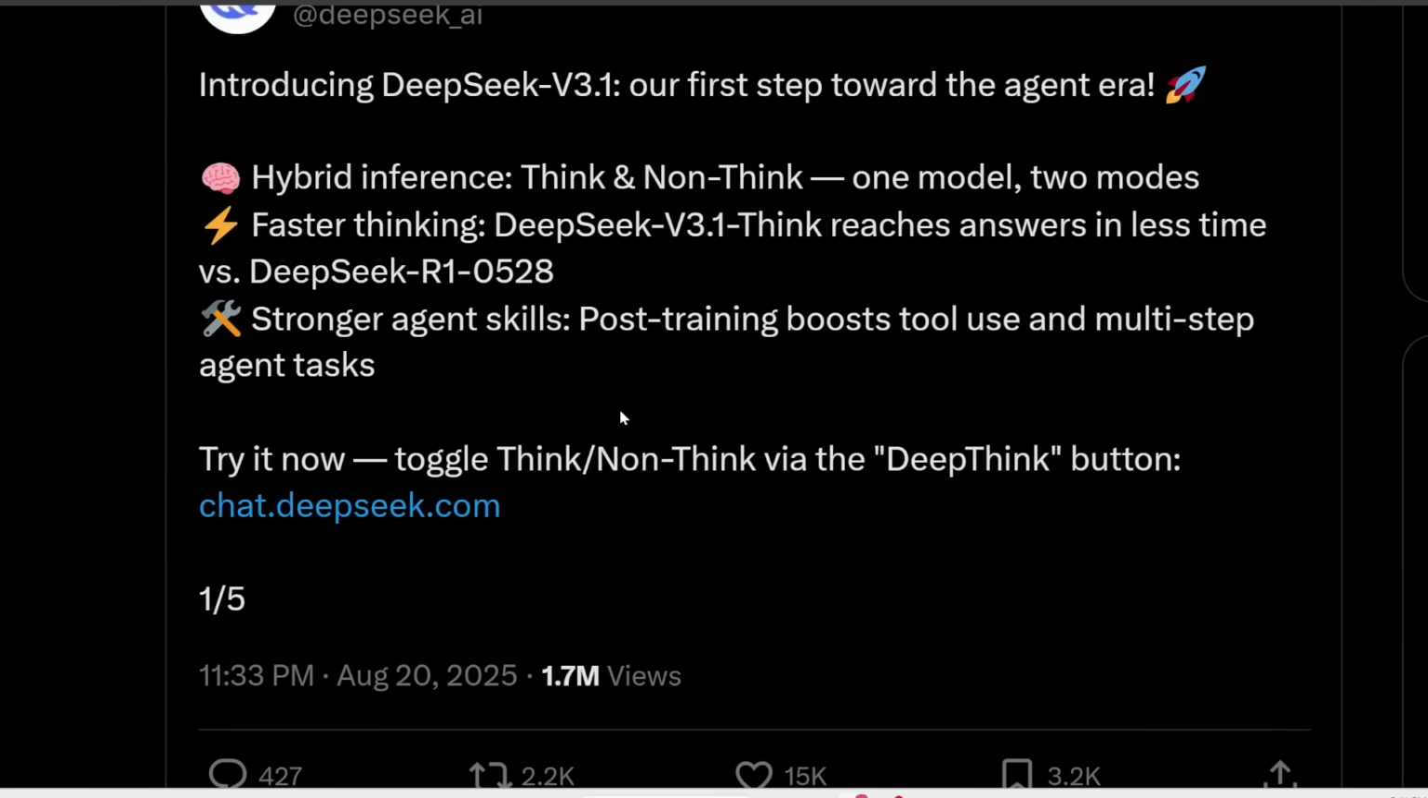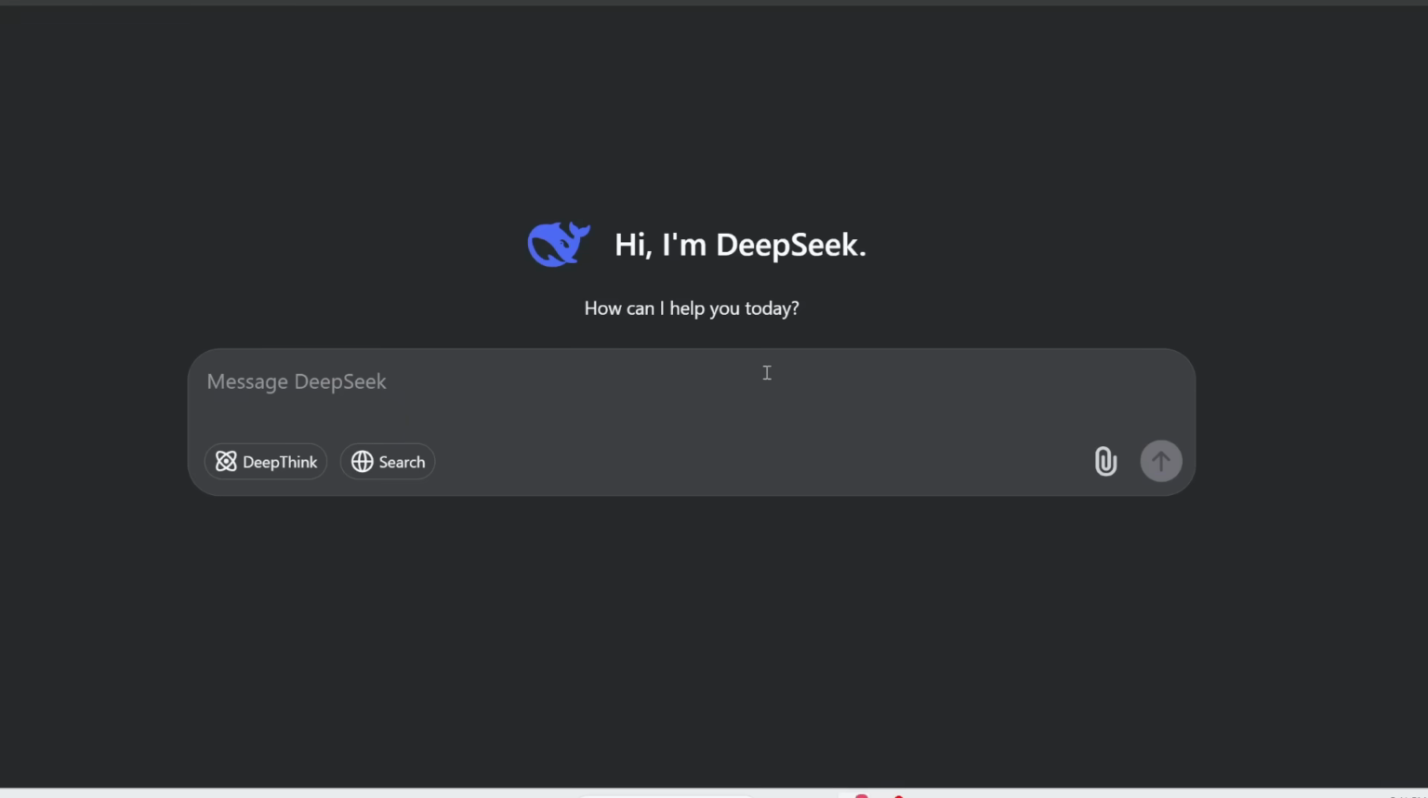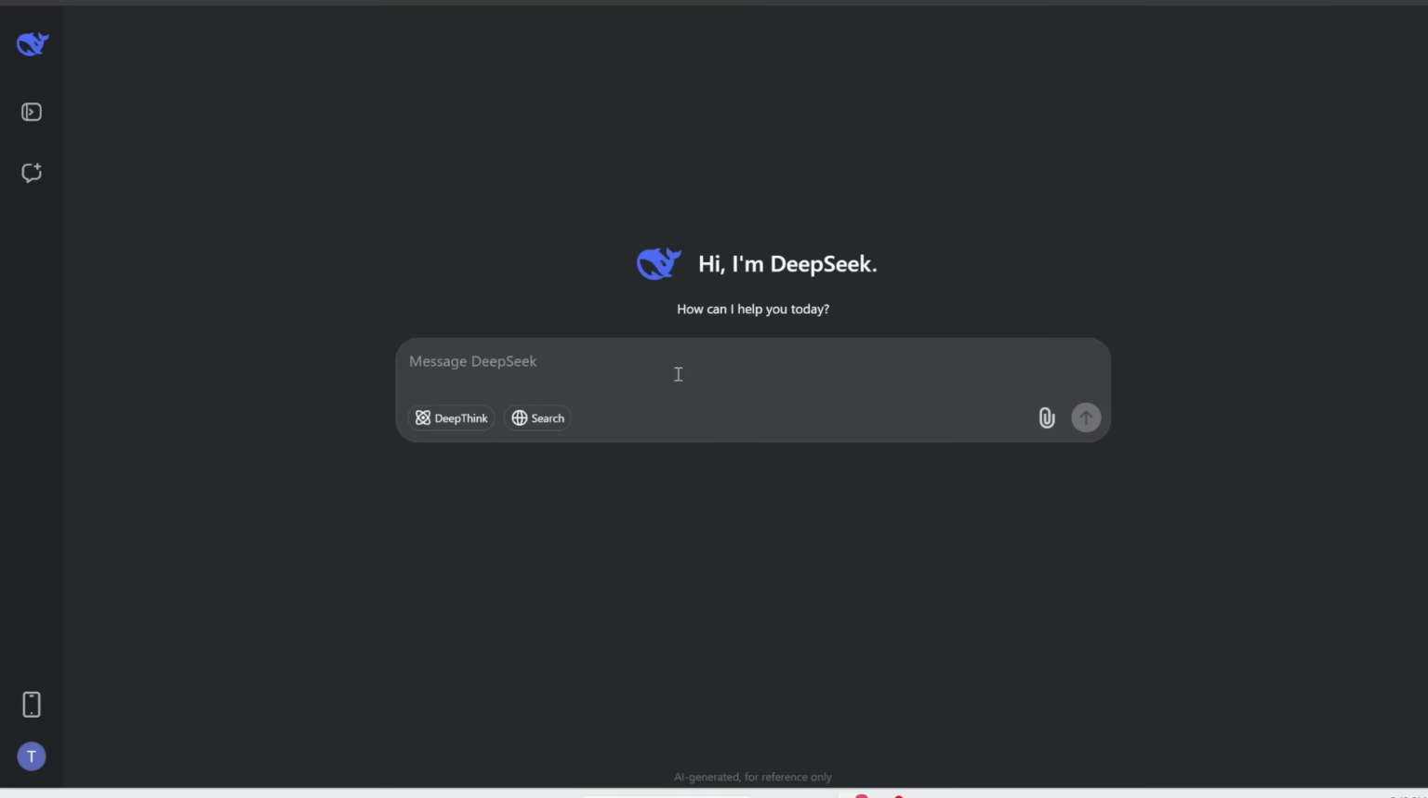The nice thing is you can try it for free right now on DeepSeek.com. So this is a chat interface very similar to OpenAI's ChatGPT. Now the thing is, they claim that this is now using version 3.1 instead of DeepSeek R1. However, there's no way to explicitly tell if this is true.